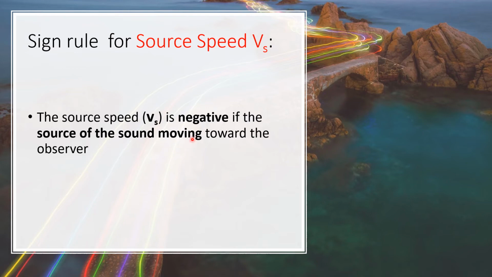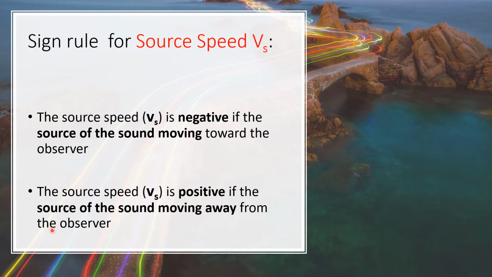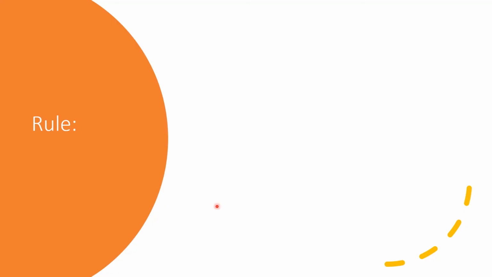Dito, pag papalapit tayo dun sa ating observer, that is negative. On the other hand, kapag naman papalayo yung ating source, yung sound natin, that is positive. So, magka-opposite sila.